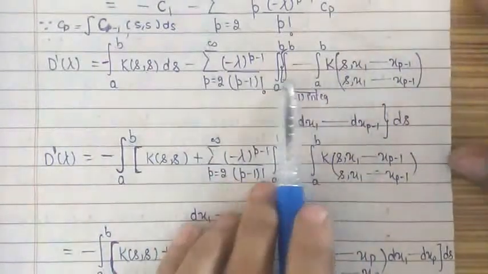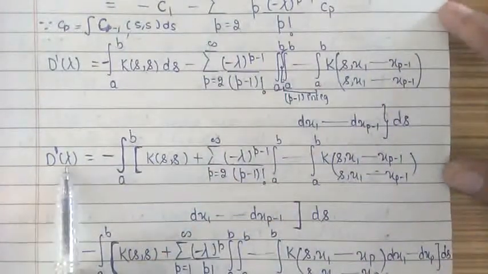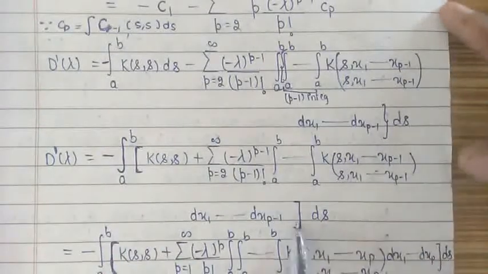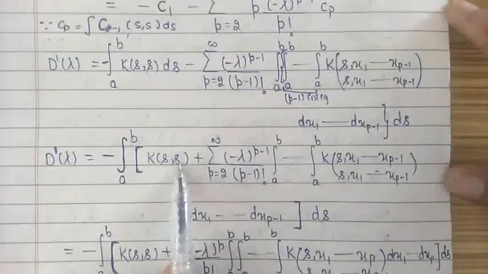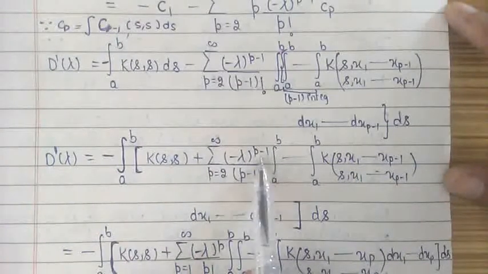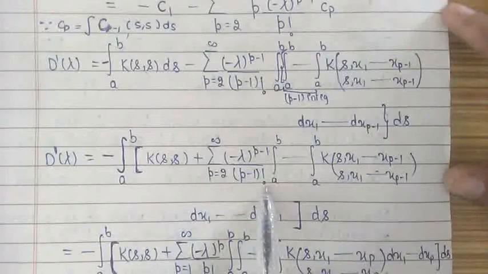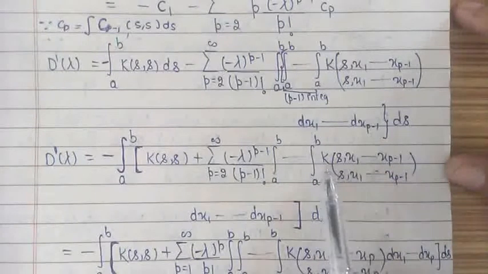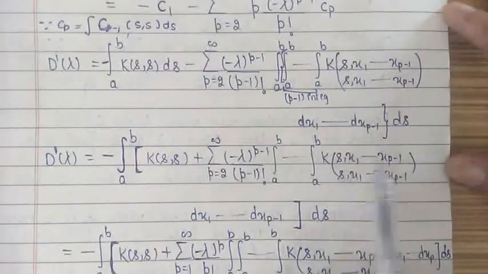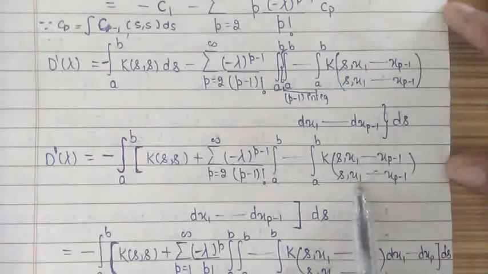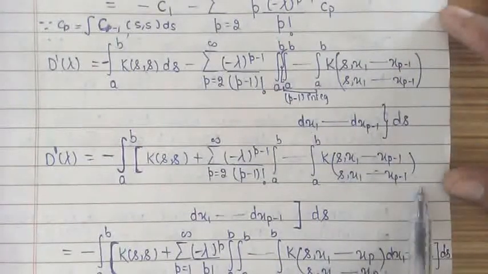If we combine these two terms, we get the value of D'(lambda), which is given by minus integral a to b, and inside we have the integrand K(s,s) plus summation p from 2 to infinity of (minus lambda) raised to the power p minus 1 divided by (p minus 1) factorial into the integrals, where the integrand is K, in which the upper sequence has the variables x1, x2, x3 up to x_(p-1), and the lower sequence has the variables x1, x2, x3 up to x_(p-1).